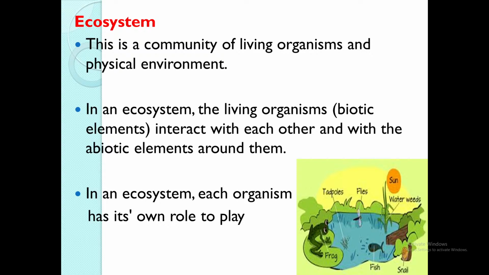Ecosystem. Another very important concept for us to understand, or to be cognizant of, before looking at the food chain itself. So, ecosystem: this is a community of living organisms and their physical environment. Now, within an ecosystem, all the organisms basically survive on each other. That means they eat each other, or they eat a particular organism within that group of organisms to survive.